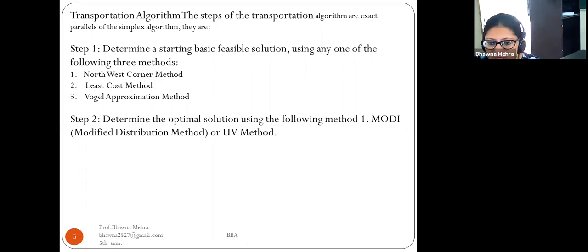Step 2 is to determine the optimal solution using the MODI method, the modified distribution method, or UV method. So these are the methods to solve the transportation problem: the northwest corner method, least cost method, Vogel approximation method, and the MODI method.